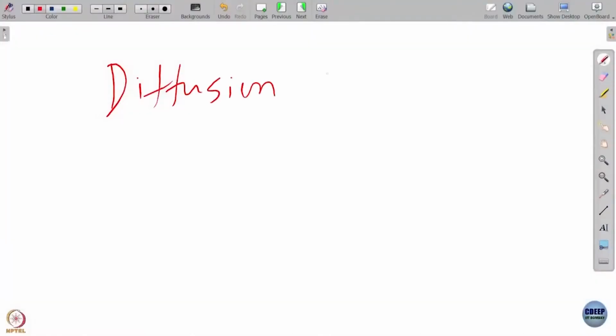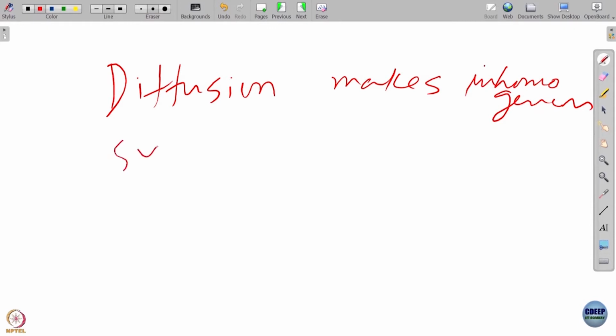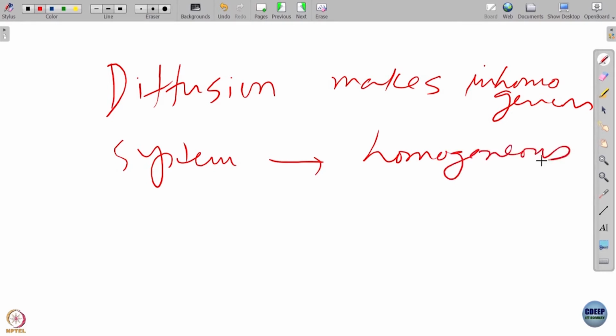However, this is a very strange diffusion. Diffusion usually makes an inhomogeneous system homogeneous. That is what diffusion is. Actually, diffusion is very closely connected with entropy.